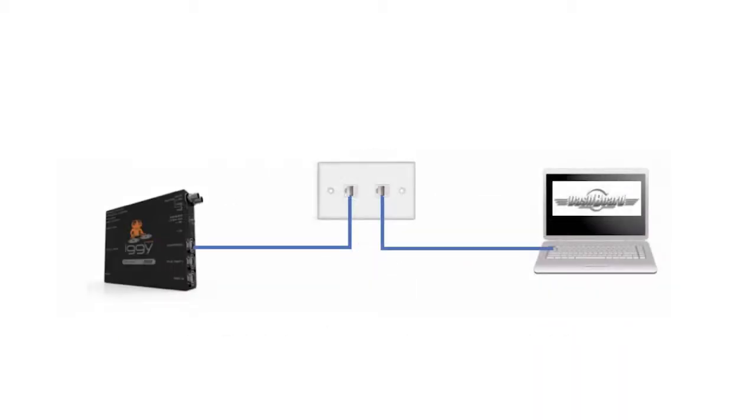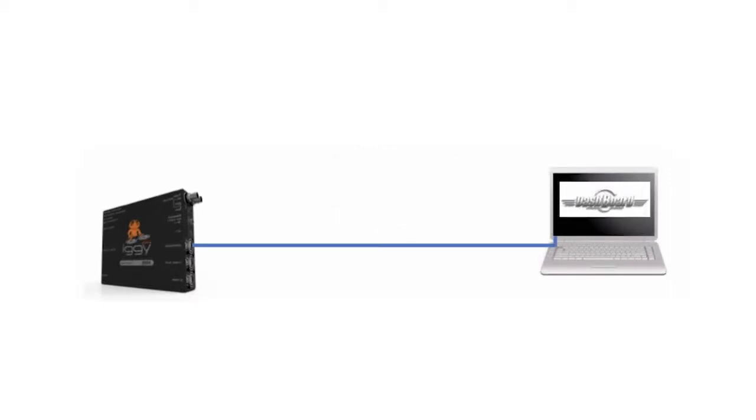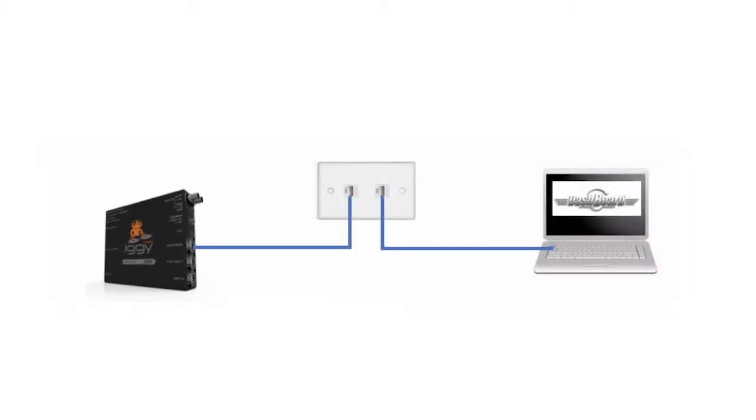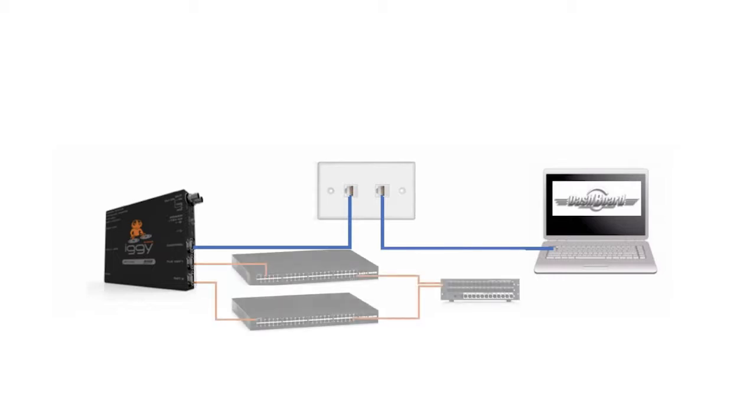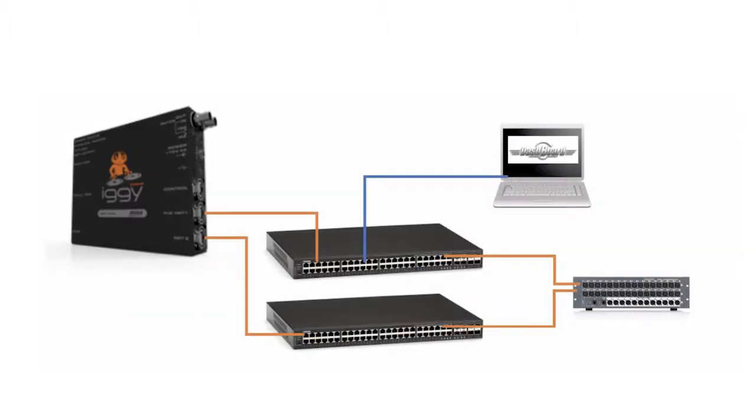You should now connect your Iggy to the same network as your PC that is running Dashboard. If you can't use an existing network for your control traffic, you can also use an isolated network switch, or even a single Ethernet cable directly between your PC and your Iggy. However, the best solution is to use an existing wired network so that your PC remains connected to the internet as usual. We recommend that you use a dedicated control network connected to your Iggy's control port. This will allow you to use the Net1 and Net2 ports solely for your audio data network and redundant audio data network, and so keep them free from control traffic. However, if you need to, it is also possible to use the Net ports to configure your device.